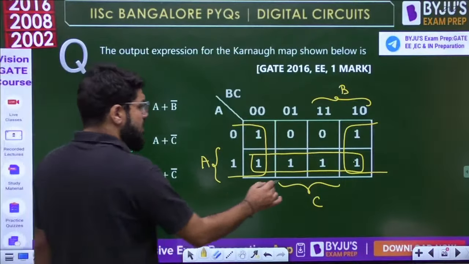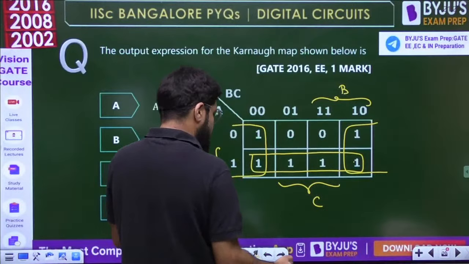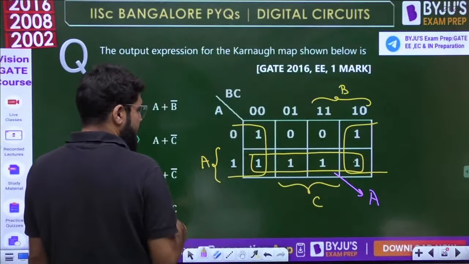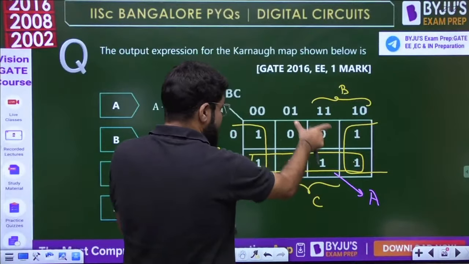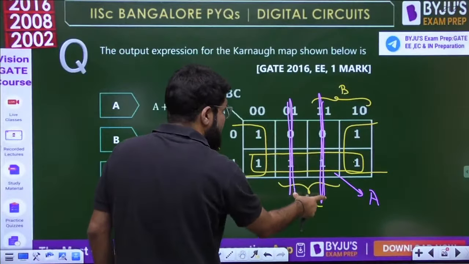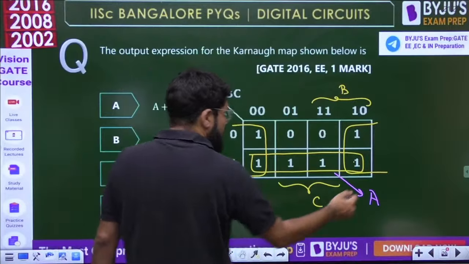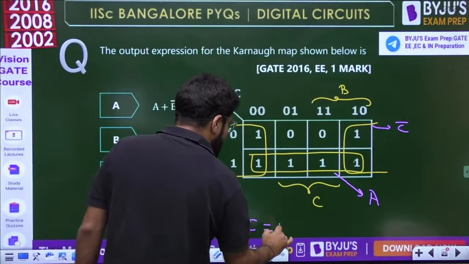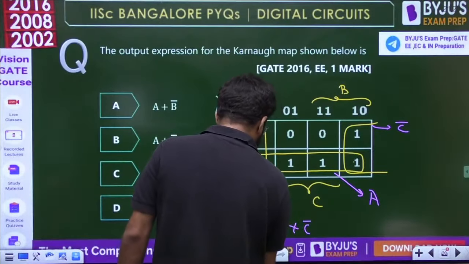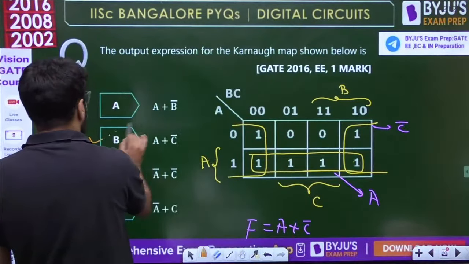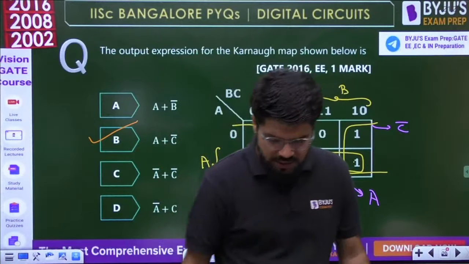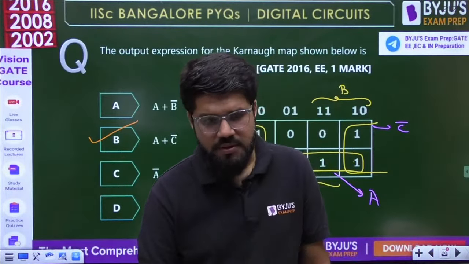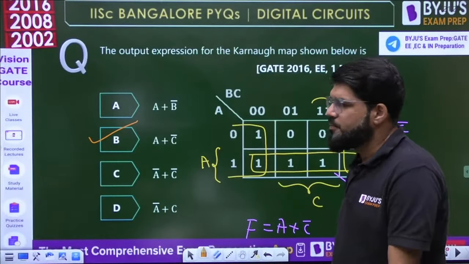Now this particular quad belongs to the A row, and for this quad, the central 2 columns are C, that is outside C, so we will call it C bar. So my answer is A plus C bar. Very, very simple. A plus C bar, option B. That's why it is 1 mark. Clear everybody? A plus C bar, option B.